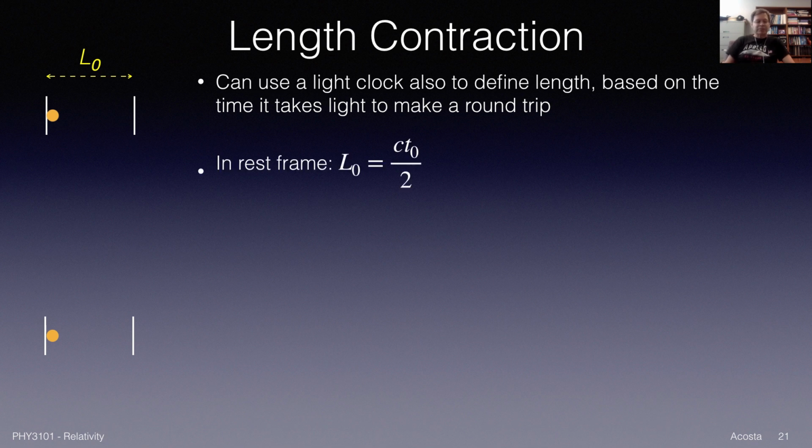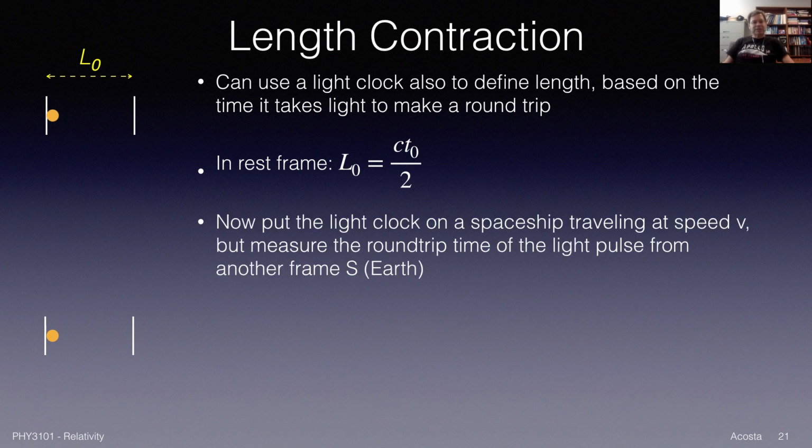In that rest frame, if T naught is the total time to make one round trip, then the speed times T naught over 2, because it went out and back, so I have to divide by 2, is what I will define to be the rest frame length, L naught. So total round trip distance divided by 2 to get just the length.